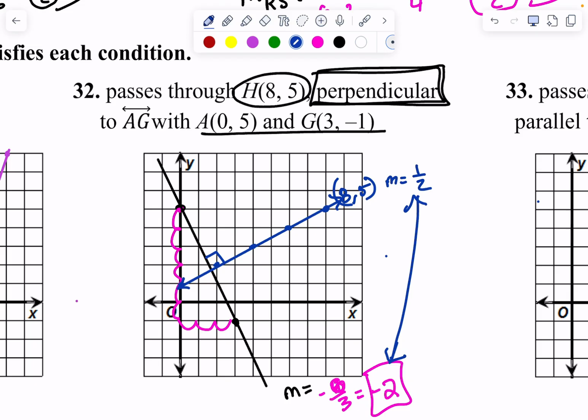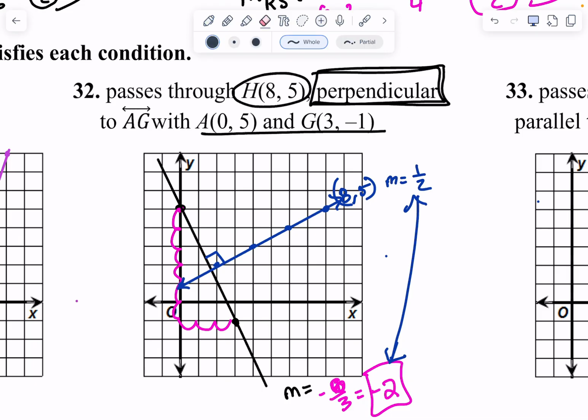I thought it said passes through 8, 5, so I made both pass through 8, 5. But the only one that passes through 8, 5 is the one I'm drawing. The other line goes through 0, 5 and 3, negative 1. Okay, thank you.